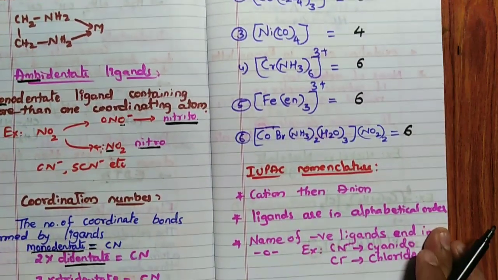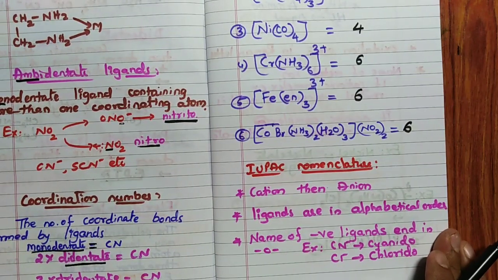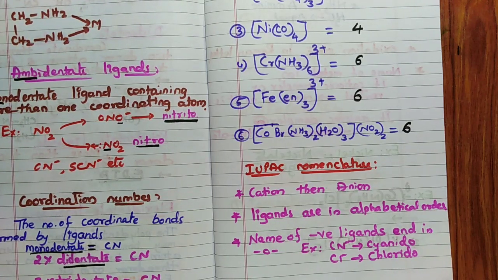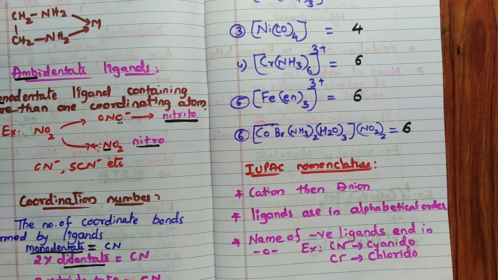Then we will move to important IUPAC nomenclature. I have written only some rules, not in detail, in short form. In IUPAC nomenclature, the cation should be named first, then the anion. Remember, very important point. That cation may be outside the coordination sphere or inside it.